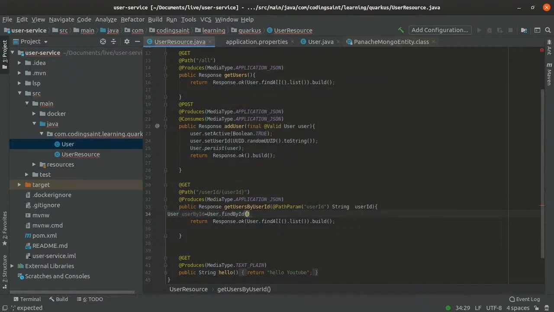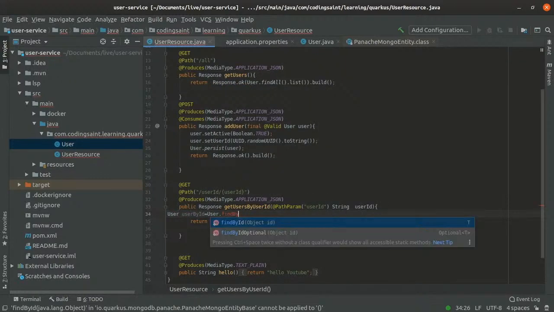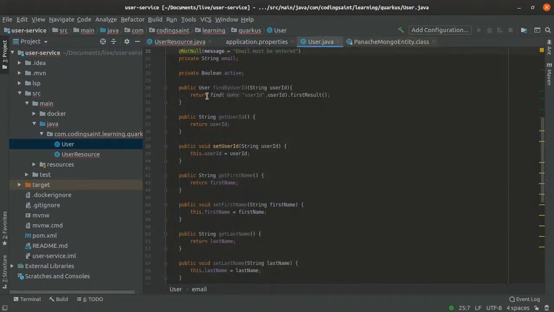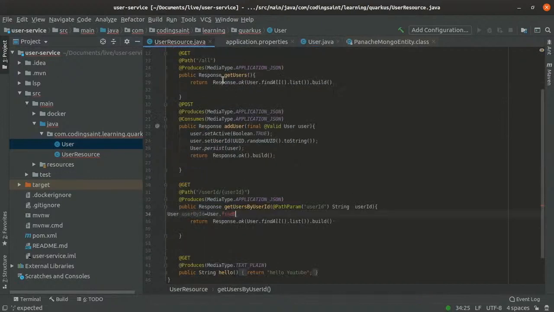I can say find by, not find by ID. That is provided directly by them, but I am writing find by user ID. Okay, it's not showing. Might be I have created a private. No, it is public. Find by user ID. Let me save it and use this particular one.